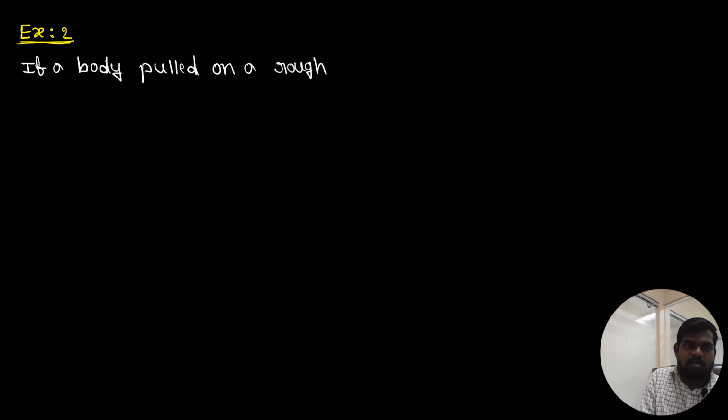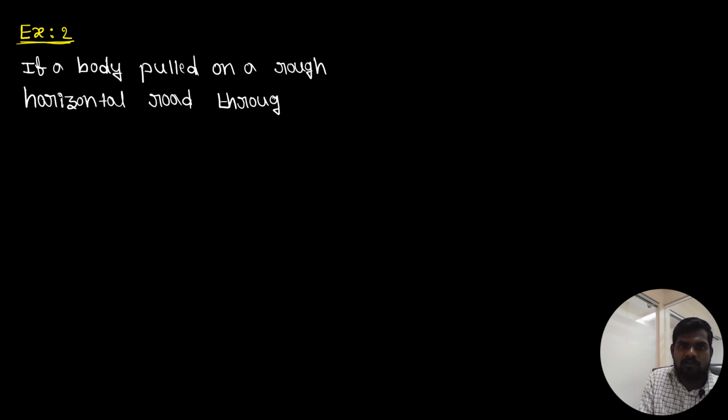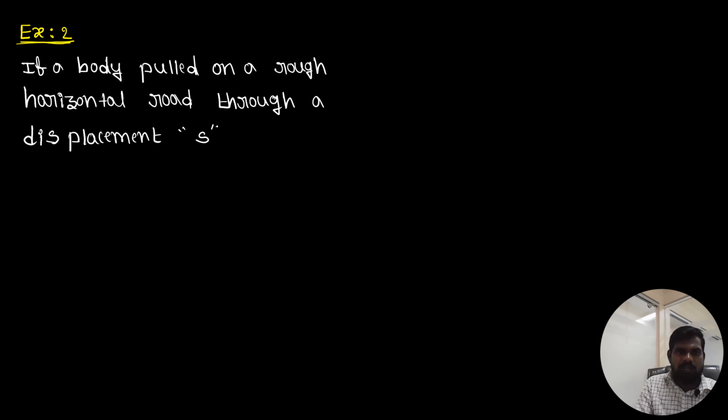So the name of example number 2 is: if a body is pulled on a rough horizontal road through a displacement, the displacement is S. Now see the diagram once.